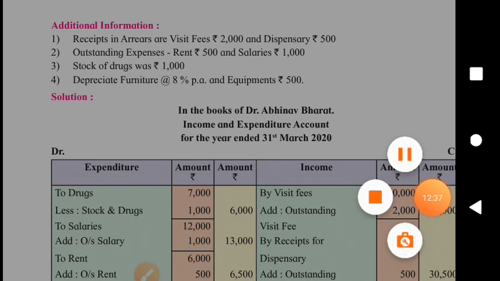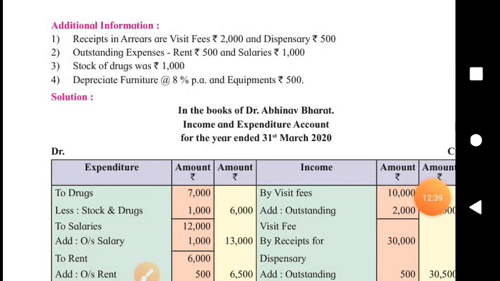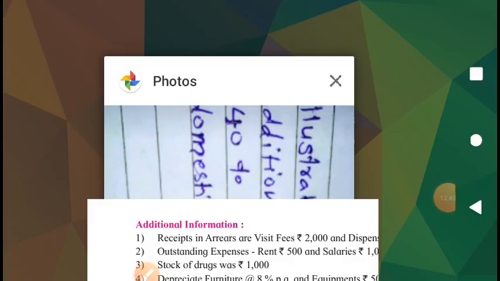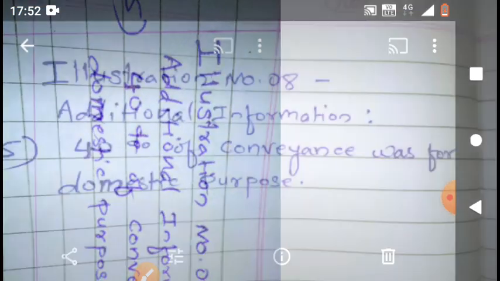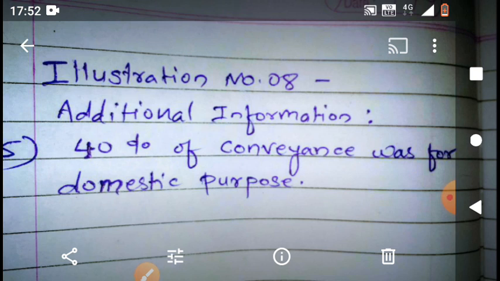One adjustment was not printed. And what was that adjustment? See here. You note it down. This is the 5th adjustment. This is the 5th adjustment to be added to this problem. What is that?